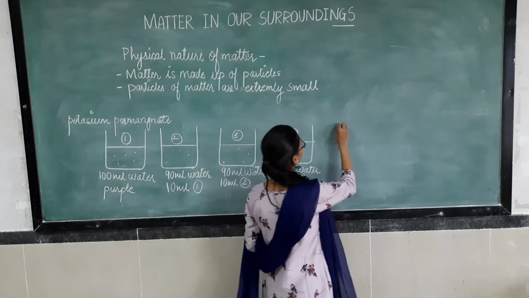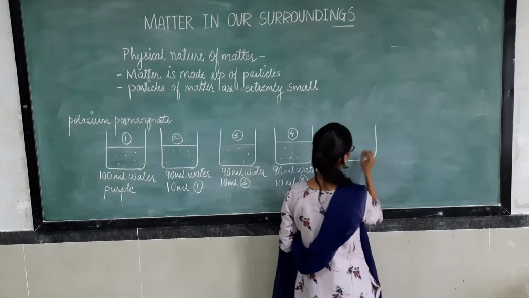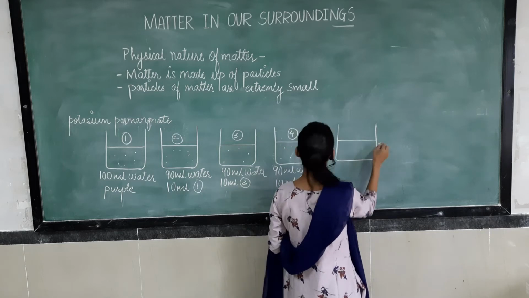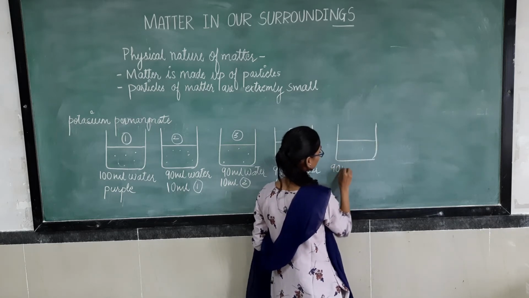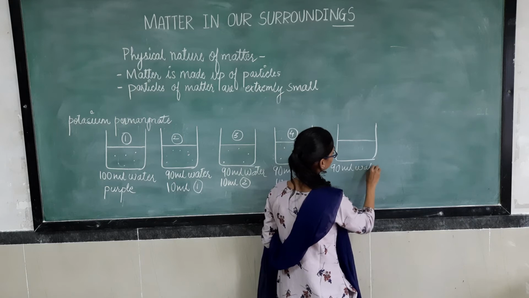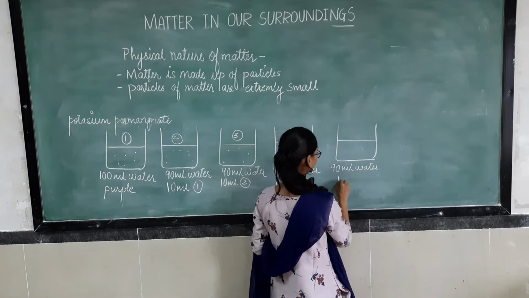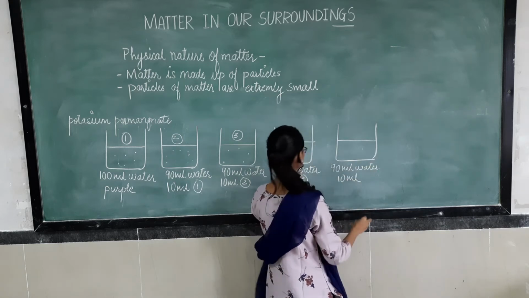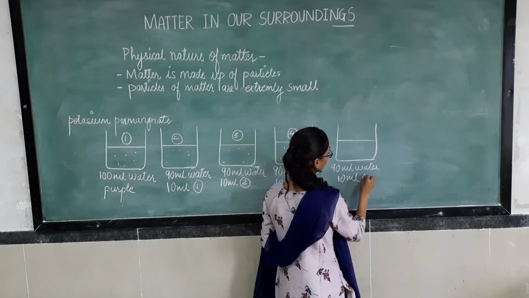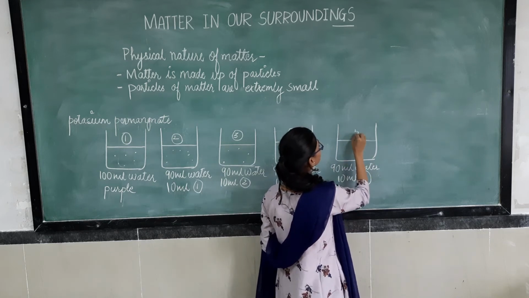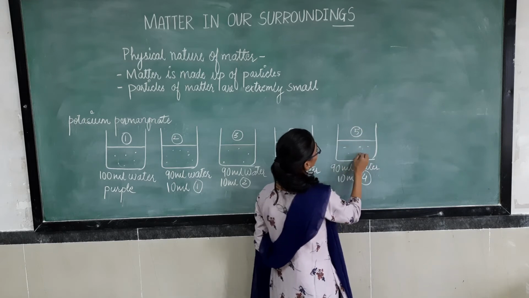Okay, again we have to repeat this with another beaker. We take 90 ml of water and add 10 ml of solution from beaker number 4, and name this beaker 5. What will happen here?